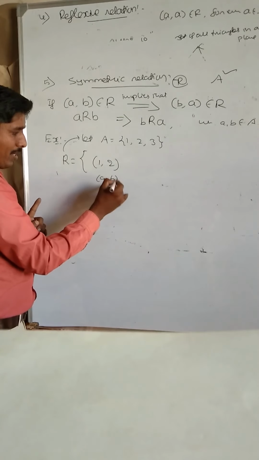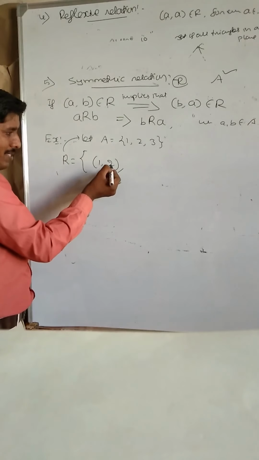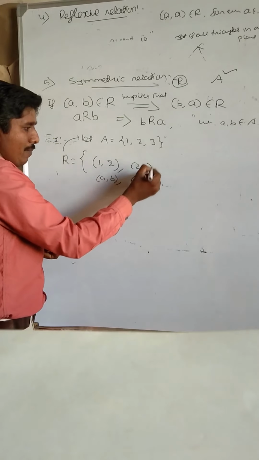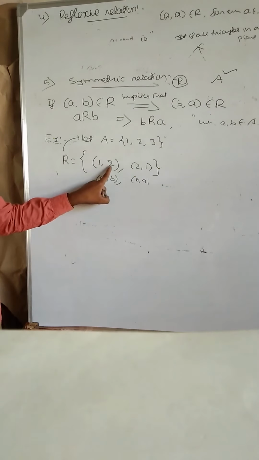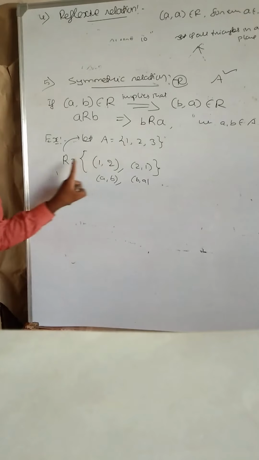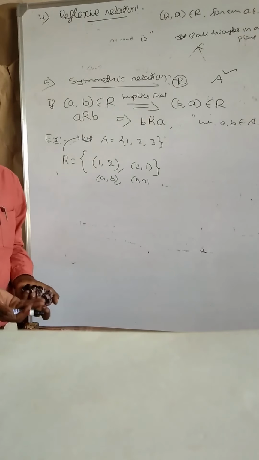For it to be symmetric, you must include (b, a), here b equal to 2, so (2, 1) belongs to the relation. Observe, (1, 2) means 1 is related to 2, and 2 is related to 1. (a, b) and (b, a) belong to the relation. Therefore, this relation is a symmetric relation.